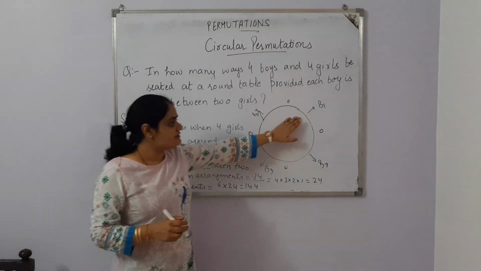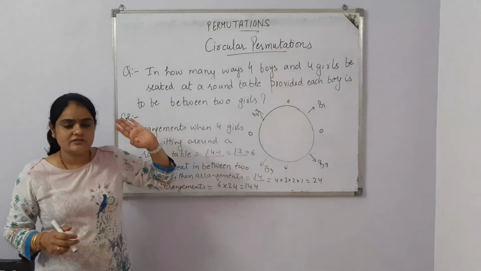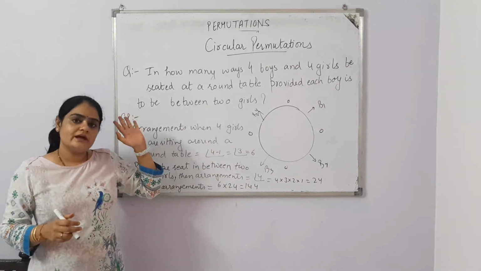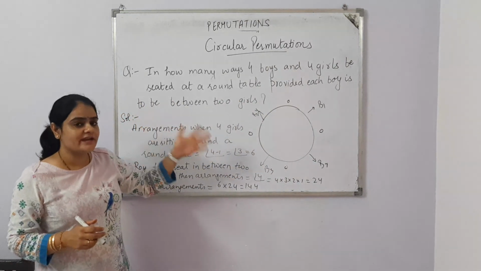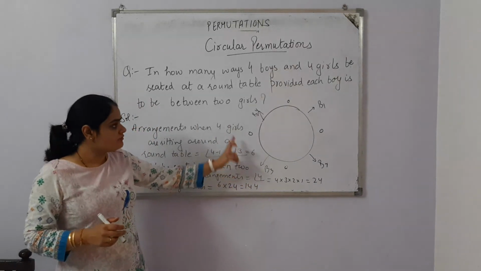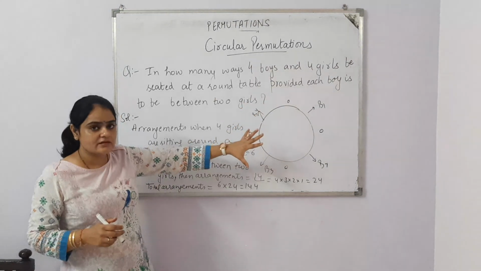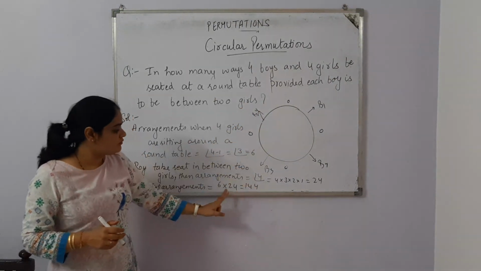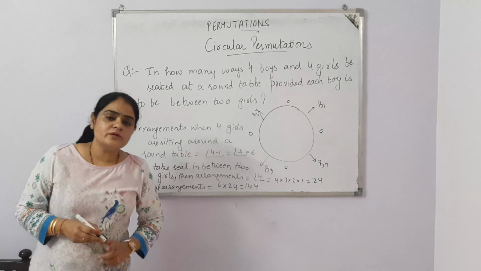Then boys will sit in the vacant seats. Of course, there are total 4 vacant positions, and boys will take all the 4 vacant positions. So there are 4 factorial ways in which boys can sit. So 6 into 24, which is 144. Hope the question is clear.